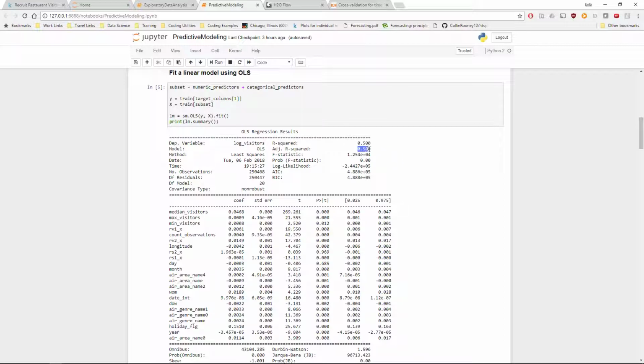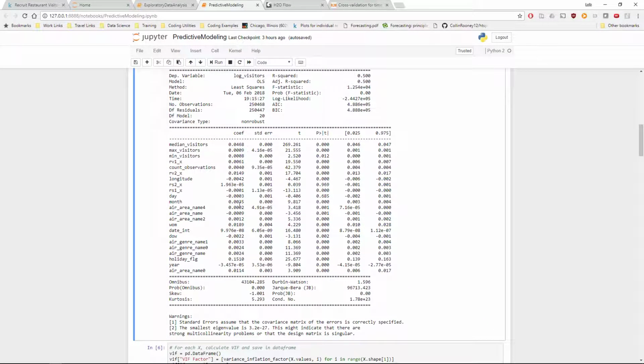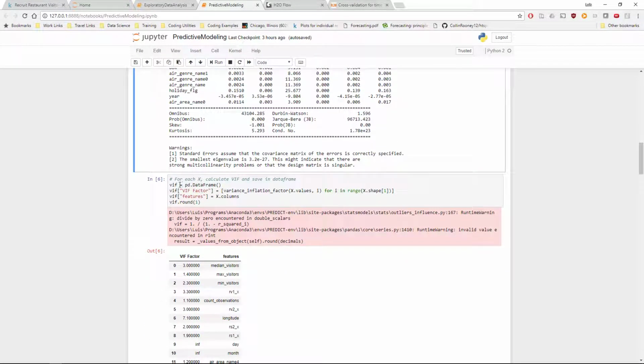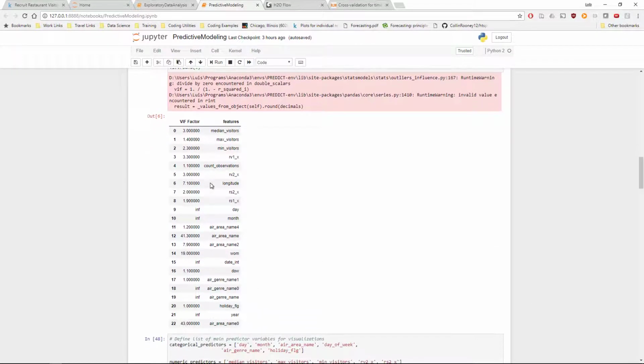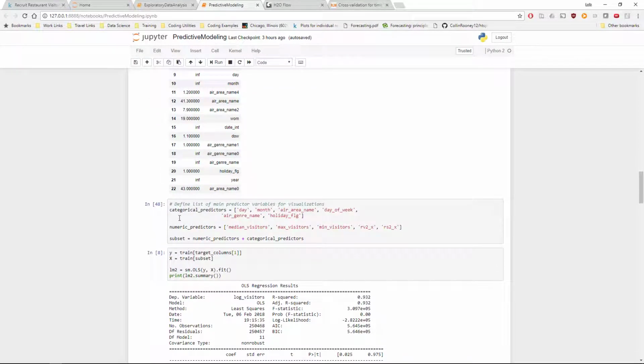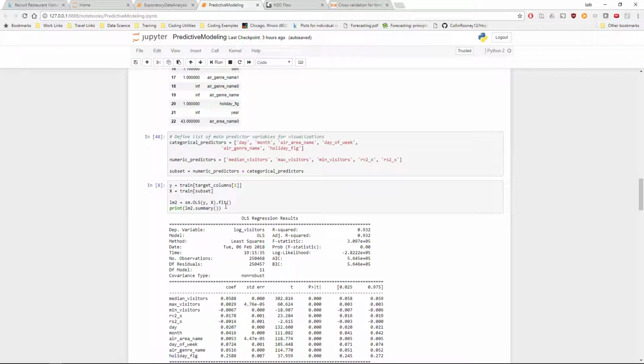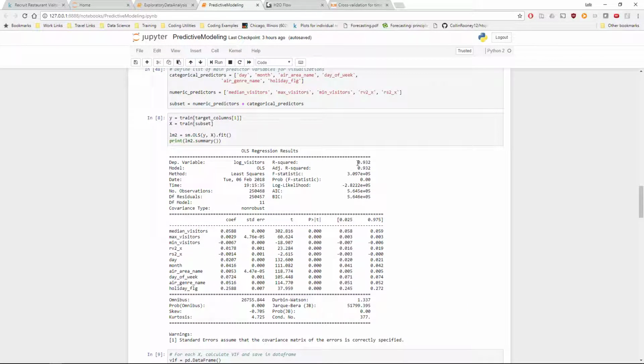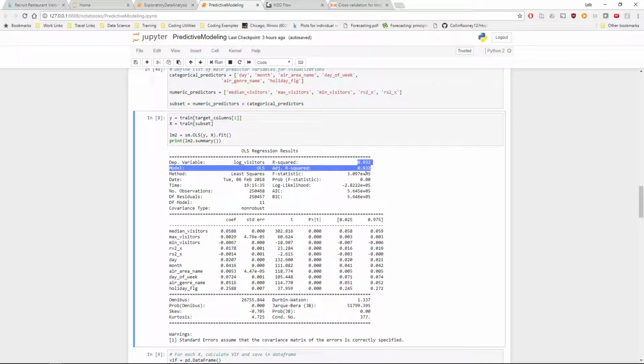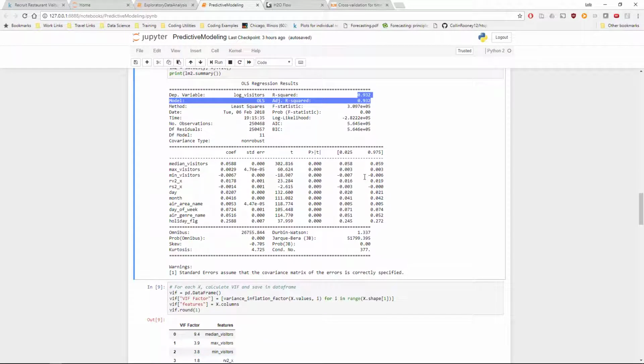Now our R-squared is pretty low, especially compared to the one that we fit earlier. But we already know that there's going to be some issues of multicollinearity here. So we work through these issues and remove any of the predictors that are highly correlated with each other. And again, get back to our nice 0.932.